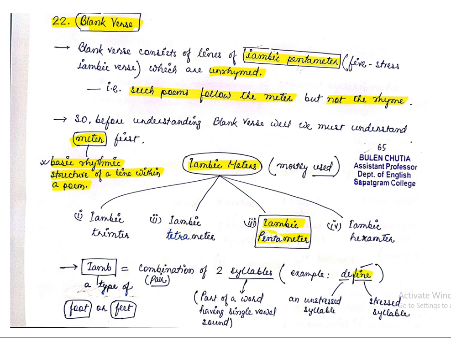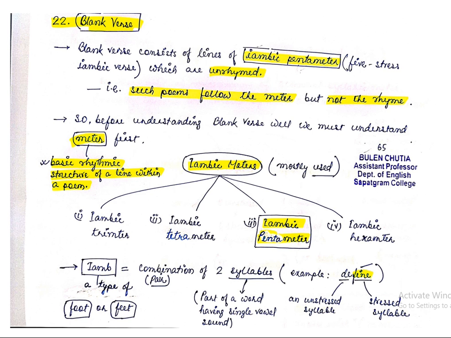In the creation of music, in the creation of a song, rhythm is the most important thing. To affect the audience, rhythm is one of the most important things. In rhythm, what happens? Some words are given more stress, and some words are given less stress.